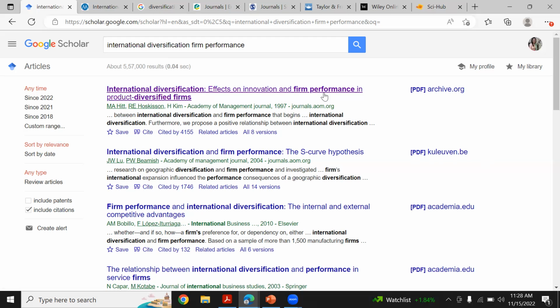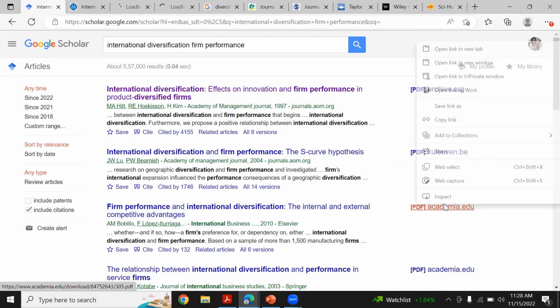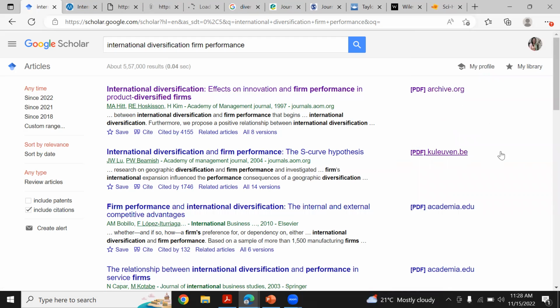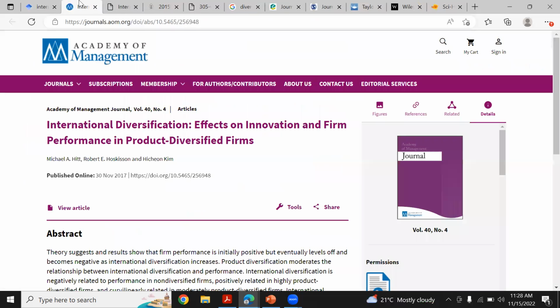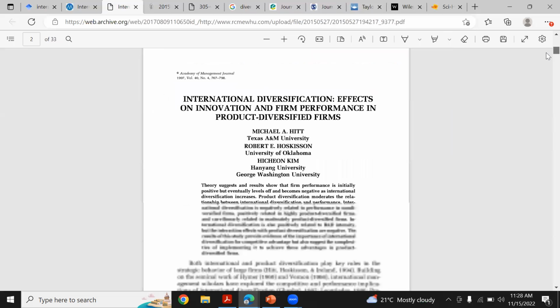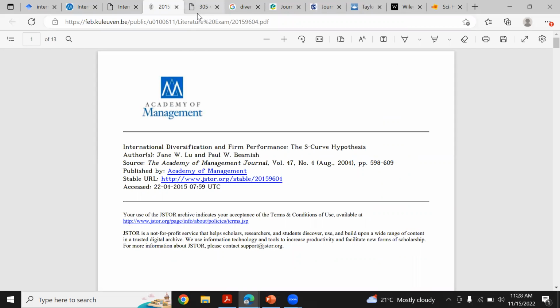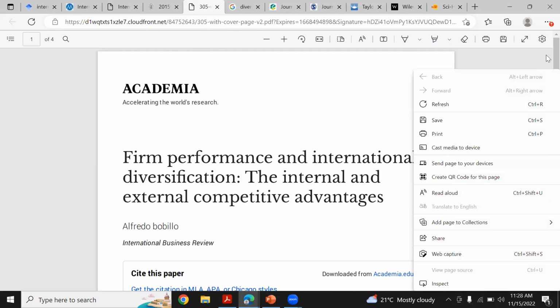You must remember this: if some paper on Google Scholar has something given on the right-hand side, like PDF, PDF archive, then try to click on that particular link instead of the main link of the paper, like this one. Why? Because as you can see, when I clicked this, my paper did not open. But when I click that PDF one, you can see the paper is on my screen right now. Similarly, I clicked on the PDF links of my other papers, and you can check that the other articles are also open on my screen.